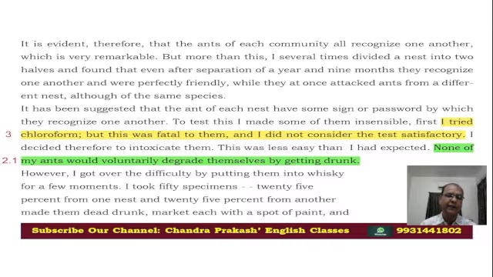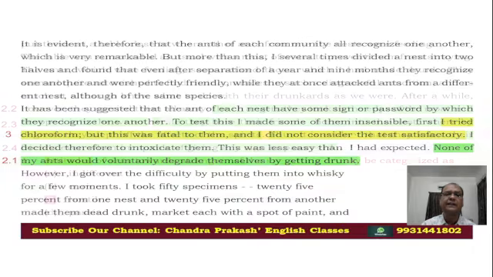I have already requested earlier that before solving the passage, before going to my tips and techniques, you must read the passage at least once and the questions at least once. So just see what is written in yellow color: "I tried chloroform, but this was fatal to them and I did not consider the test satisfactory." So here the word fatal is written.